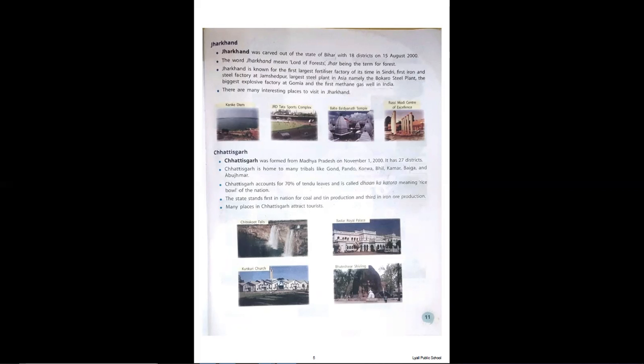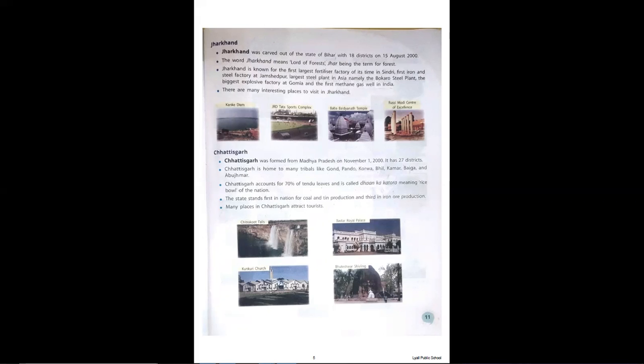Chhattisgarh accounts for 70% of the Tendu leaves, and it is called the Dhan Ka Katora, meaning rice bowl of the nation. Keep in mind, the state stands first in the nation for coal and tin production, and third in iron ore production. It is the largest producer of coal and tin in India, and the third largest producer of iron ore in India.